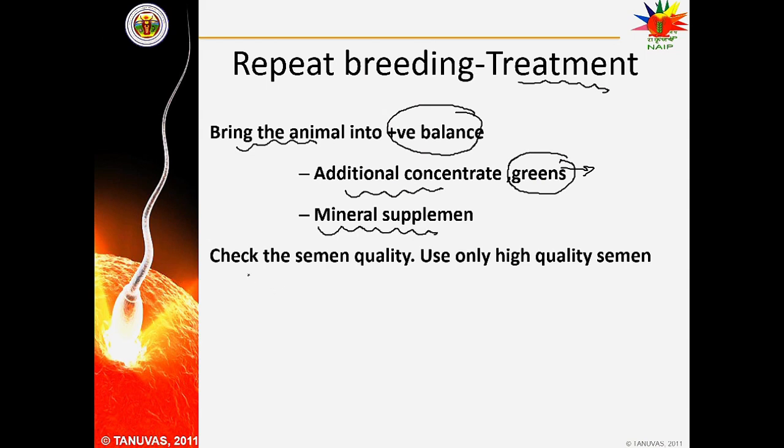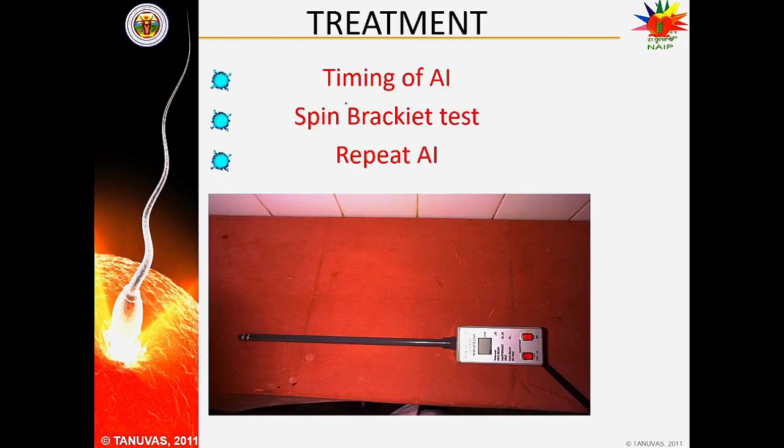We can also check the semen quality. We must use high quality semen only because semen is the main factor which is responsible for the fertilization. Apart from this, artificial insemination timing can be made proper, or we can ensure the repeating of the artificial insemination. We can use insemination twice or thrice.